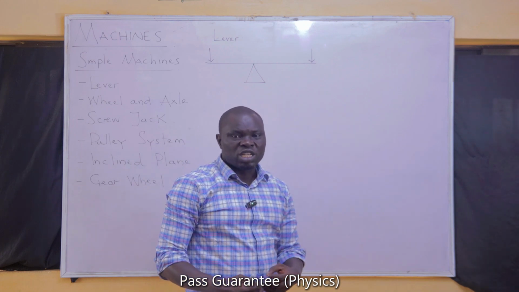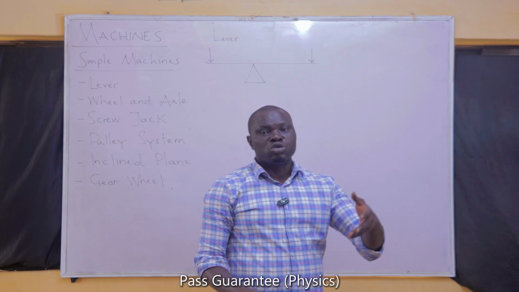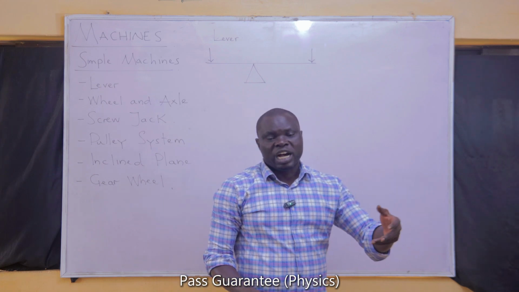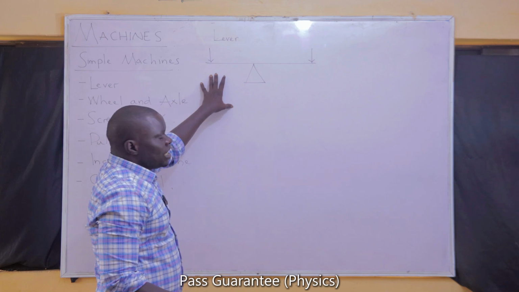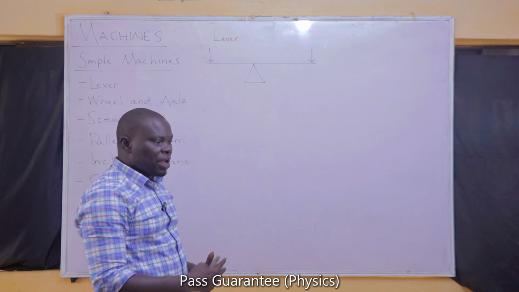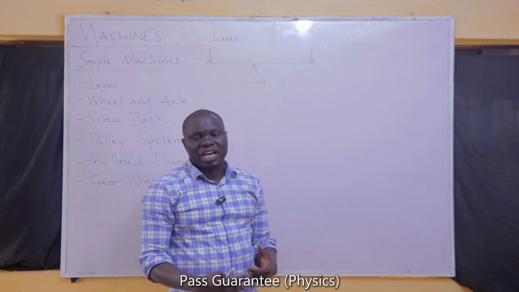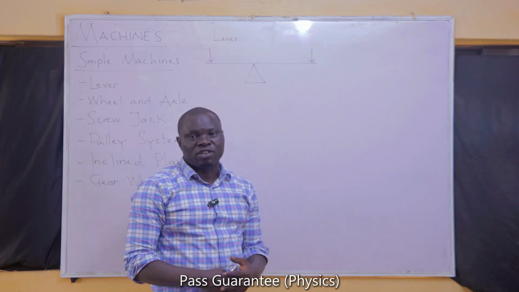For a machine, you must give it something before it can respond by helping you do some other tasks that you have sent it. Now, for a lever, there's an application of a force. You must apply a force on a lever. When you apply a force on it, then the machine can help you overcome another force that you have placed, probably at the other end of the machine.